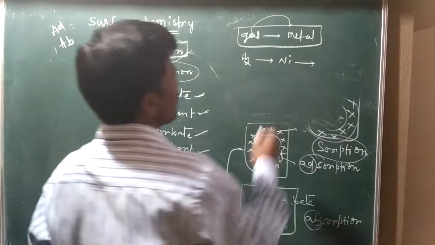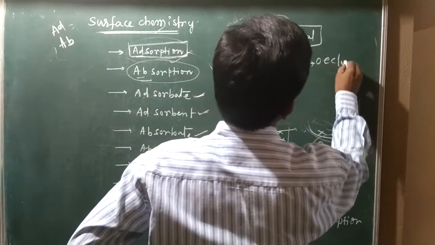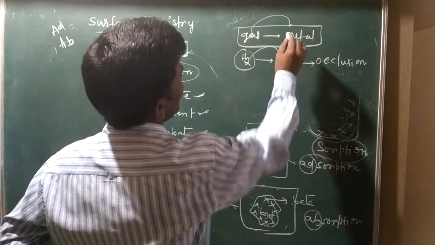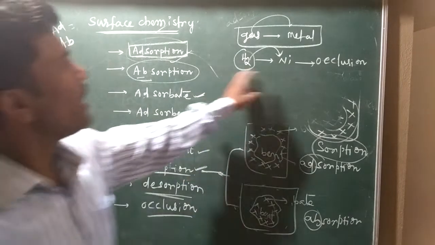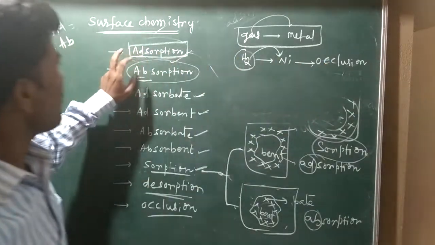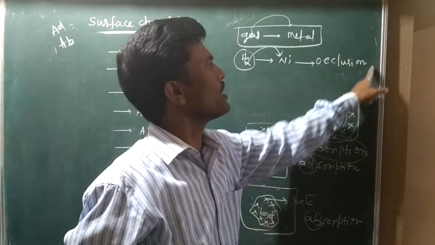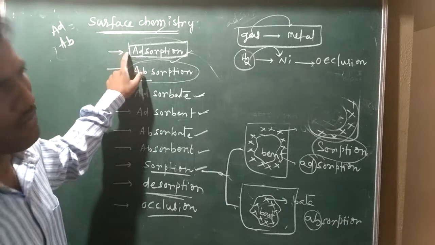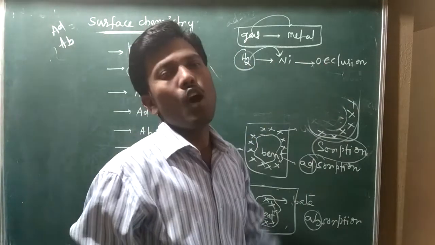Then it is called occlusion. It is adsorption, but specifically it is called occlusion.